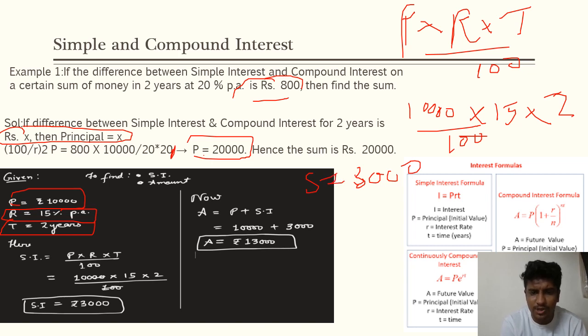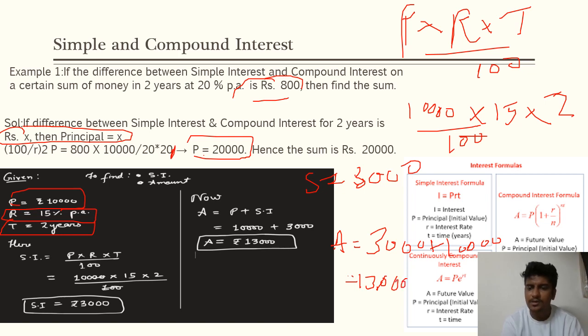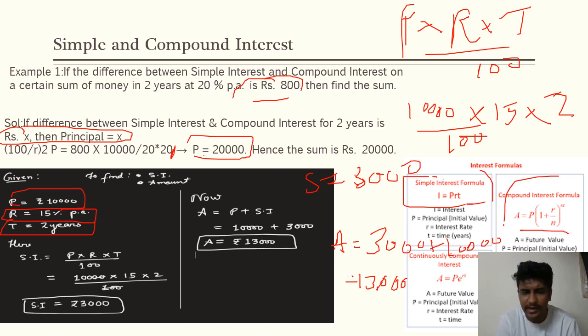Now you have to find the actual amount. So for that, you have to add 3,000 to the principal amount, which is 10,000, which will be 13,000. So in total he will have to pay 13,000, right? So in this way you can solve, and here are the formulas for simple interest and compound interest: P into 1 plus R upon N the whole raised to N into T. So that is very important, you must know these formulas.